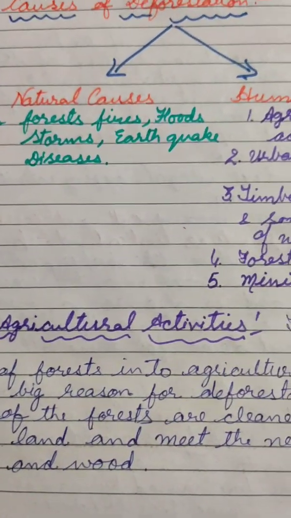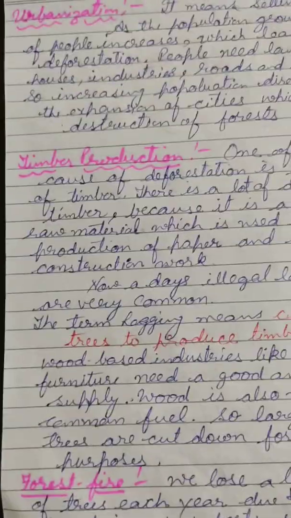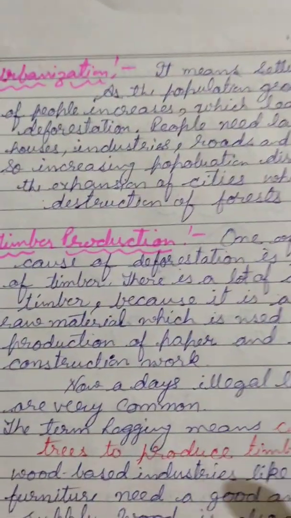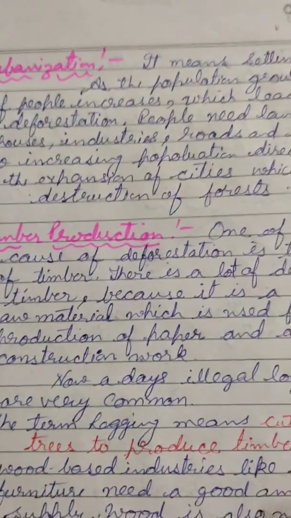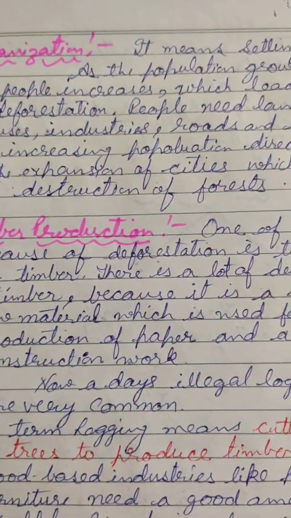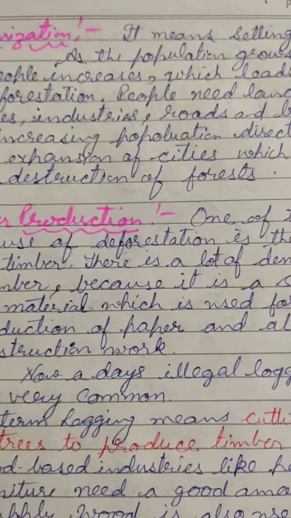And the next cause of deforestation is urbanization. Urbanization means the setting up of a city. It is the process in which people migrate from rural areas to urban areas.